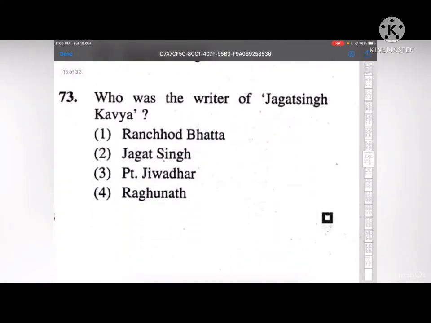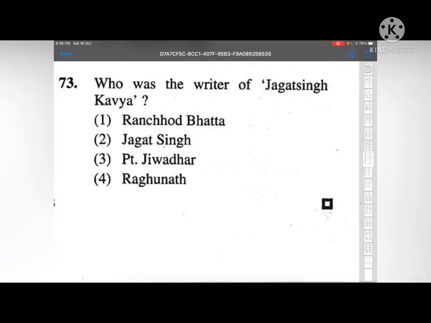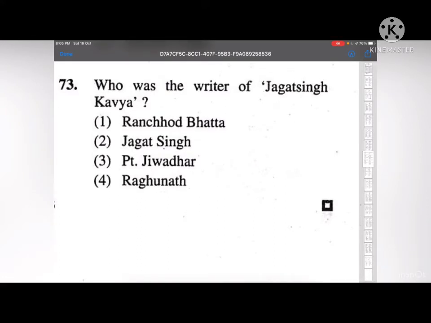Next, who was the writer of Jagat Singh Kavya? Ranchod Bhatta, Jagat Singh, Jivadhar, or Raghunath? The correct answer is Raghunath. Raghunath was the writer of Jagat Singh Kavya.